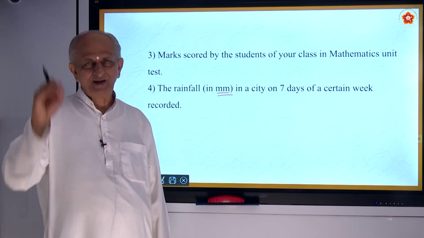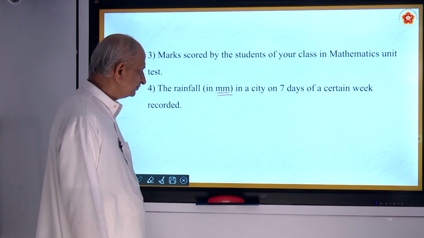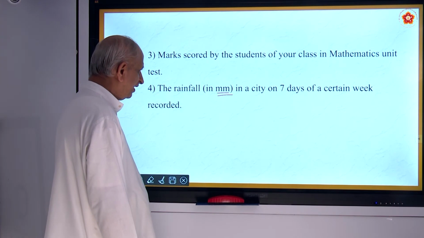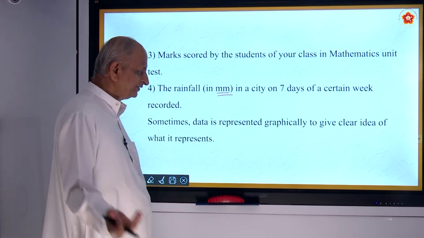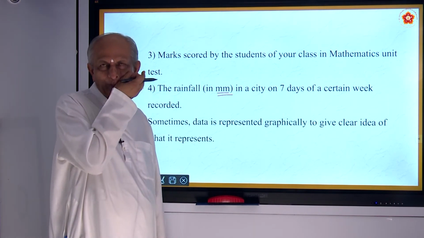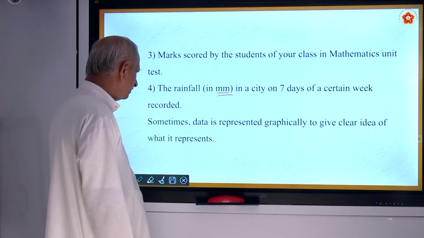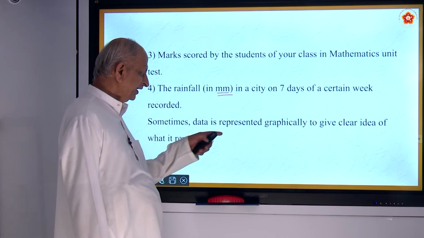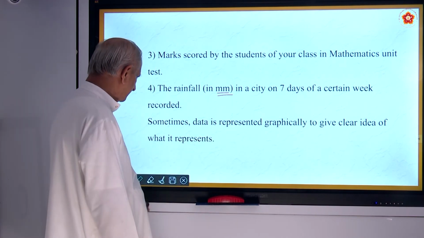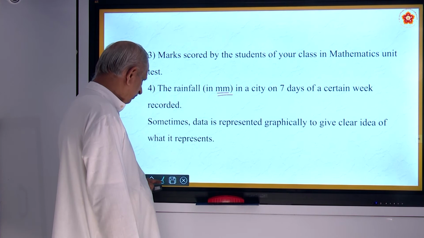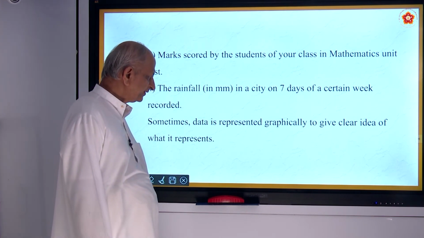All of it is put in graph form. That is all called collection of data. Even in elections, when the results come, all the party details will be given. Sometimes data is represented graphically to give a clear idea of what it represents.